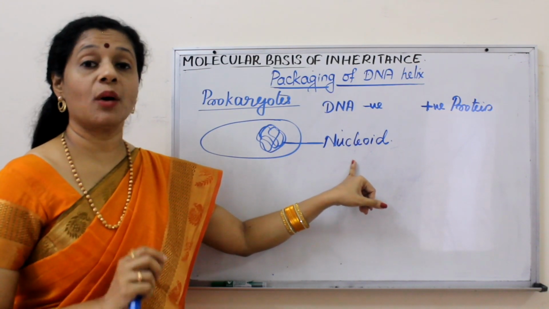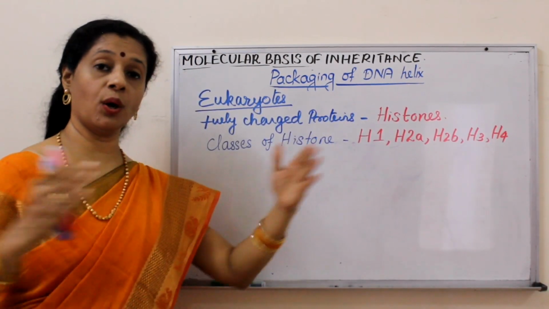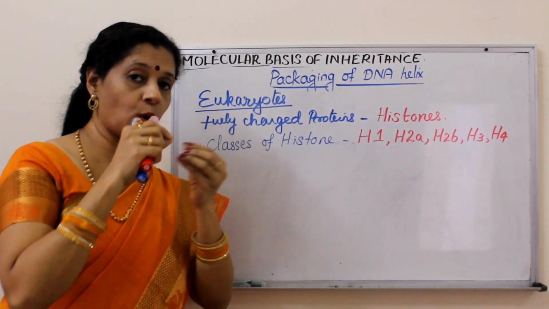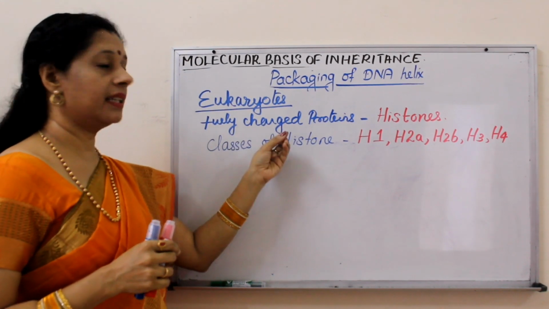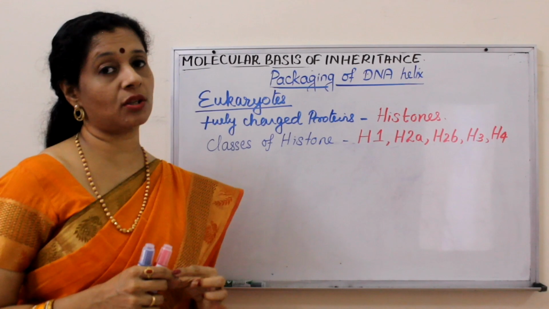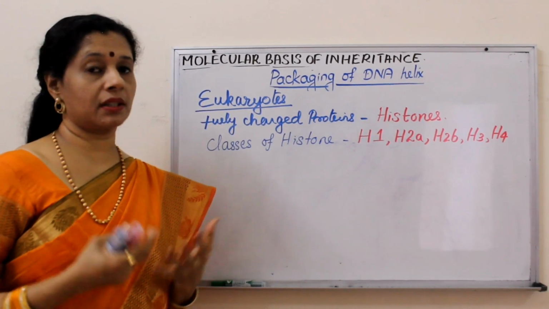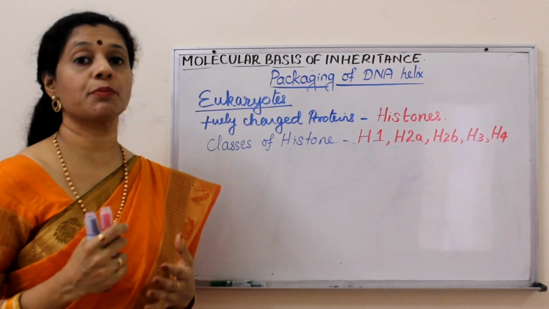Now let us see how it is done within the nucleus in eukaryotes. In eukaryotes, the long DNA has to be tightly coiled and kept inside the nucleus in the form of a chromosome. We know the condensed form of DNA is called a chromosome. So again, DNA being negatively charged, for the coiling we need positively charged proteins.